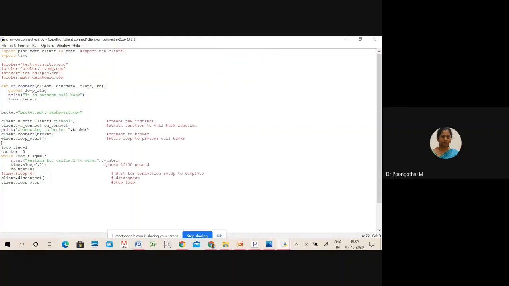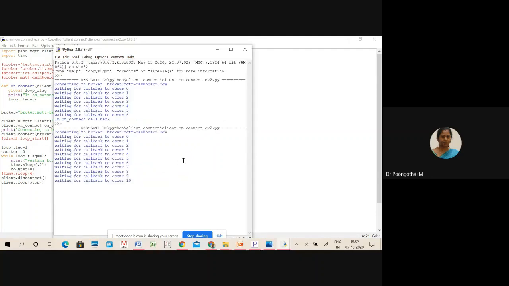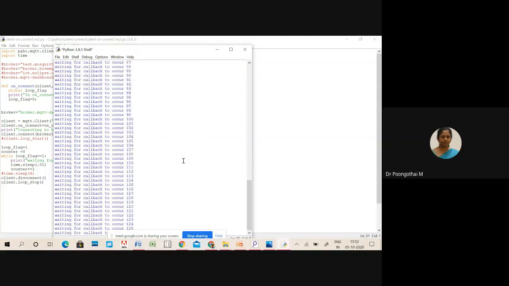So suppose we comment out this statement, comment out this loop. Let's see what happens. So we can see here, it keeps going down, waiting for the callback to occur. And we have to terminate the script by pressing Ctrl+C.